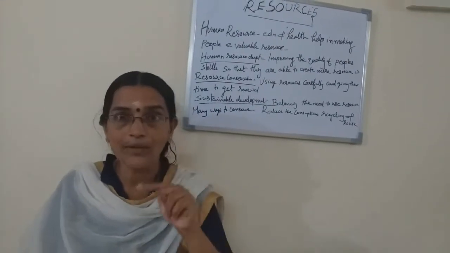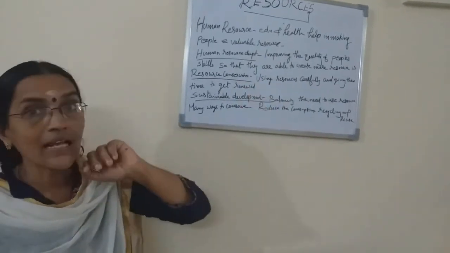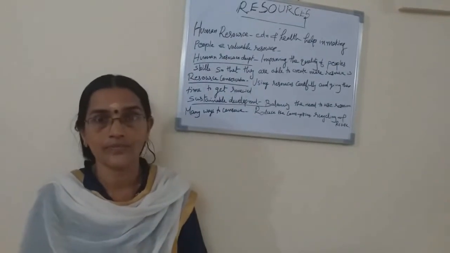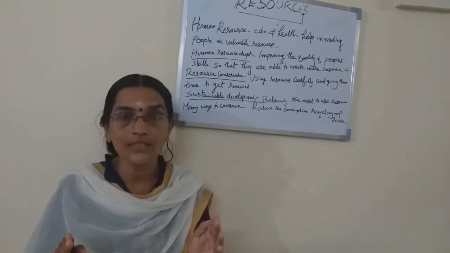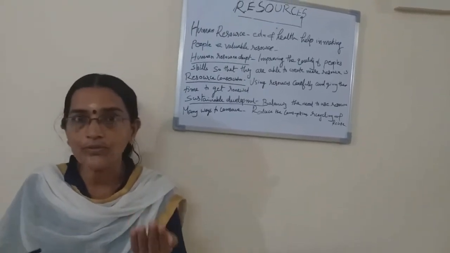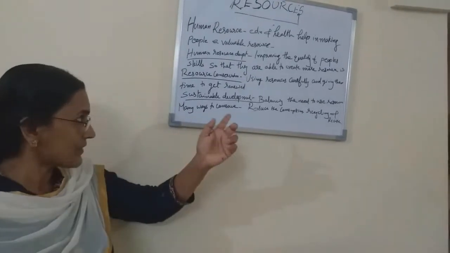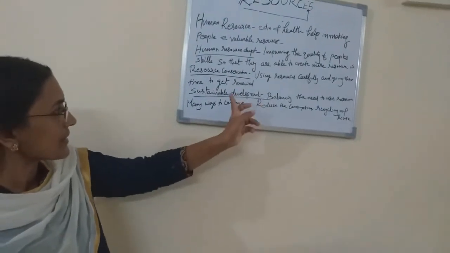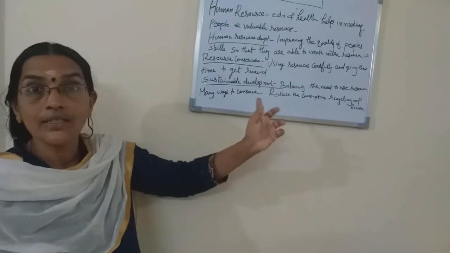Using resources carefully and giving them time to get renewed is known as resource conservation. Conservation is very important. We have to give this beautiful earth to the coming generation so that they can also enjoy all these things. Balancing the need to use resources and conserving them for the future is known as sustainable development.